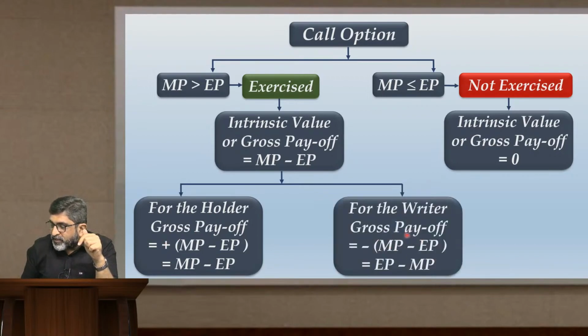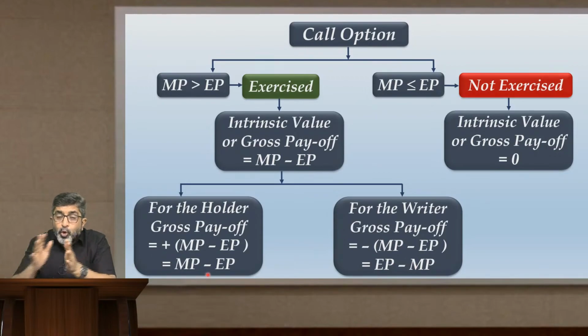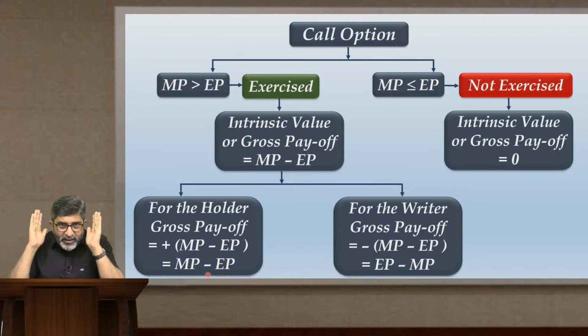So within the bracket I have written MP minus EP, and outside the bracket I am putting a minus sign. When we open the bracket, the minus sign affects both of these terms. So it will become minus of MP, and minus into minus EP will become plus EP. So the term gets revised to EP minus MP. So EP minus MP will be the gross payoff for the writer, and the gross payoff for the holder will be MP minus EP. So don't try to mug up this thing at all.